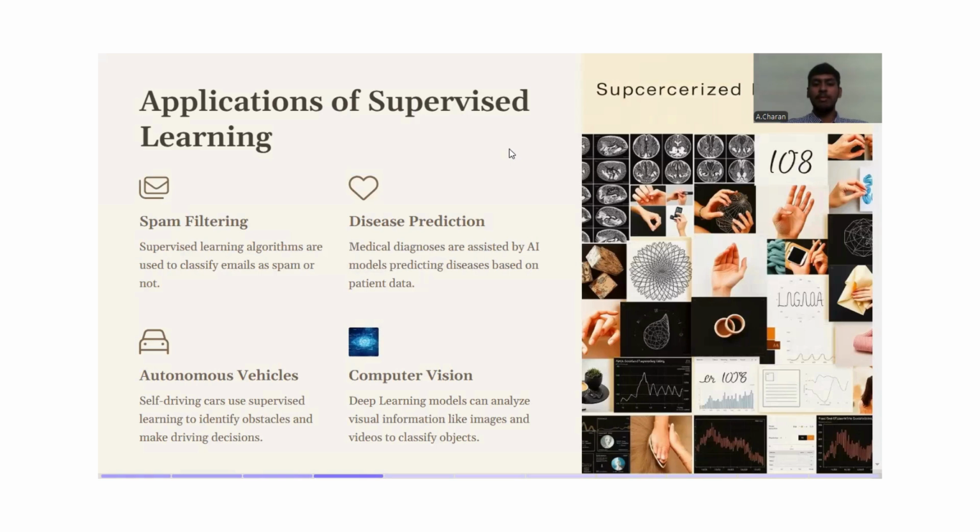Computer vision. Deep learning models can analyze visual information like images and videos to classify objects. That is, deep learning models take images and videos as input and classify them based on the inputs.